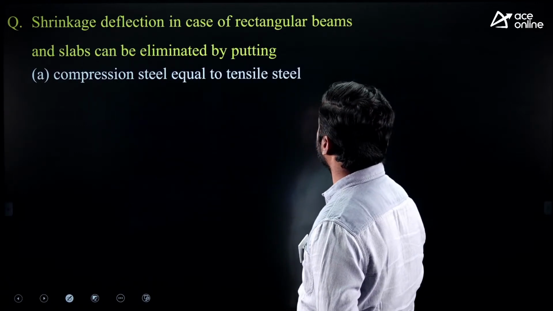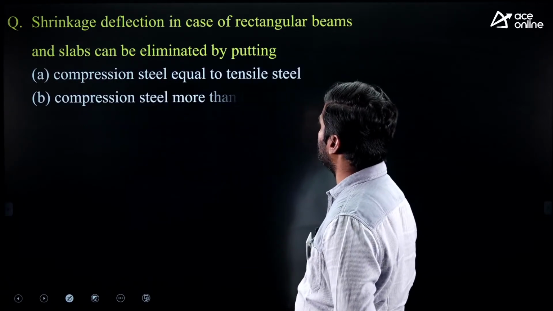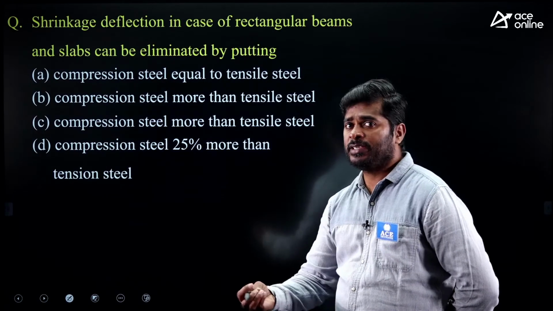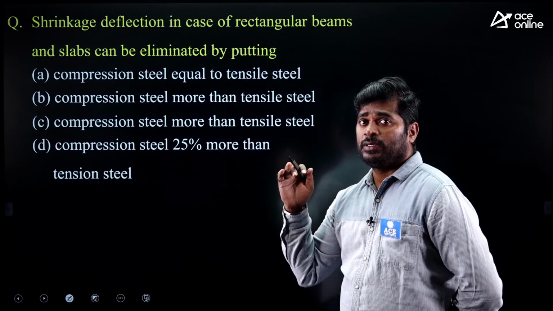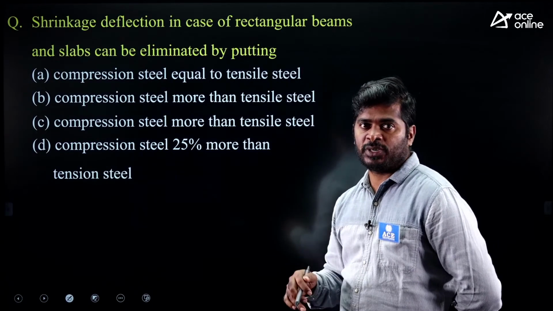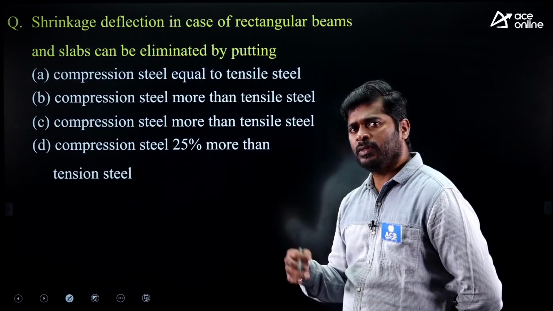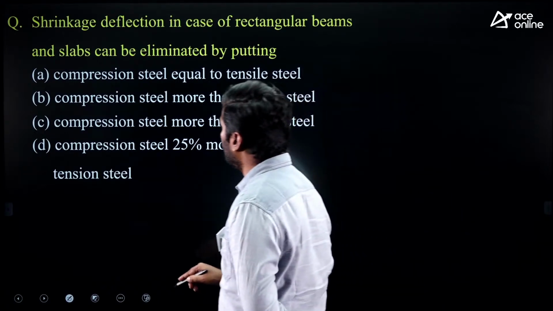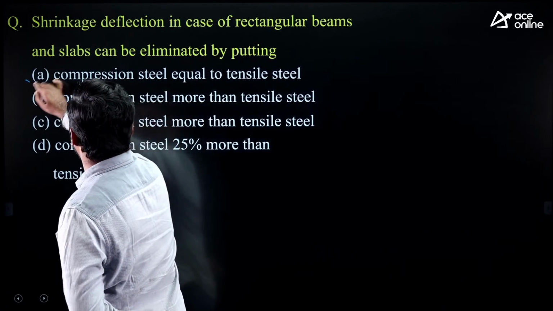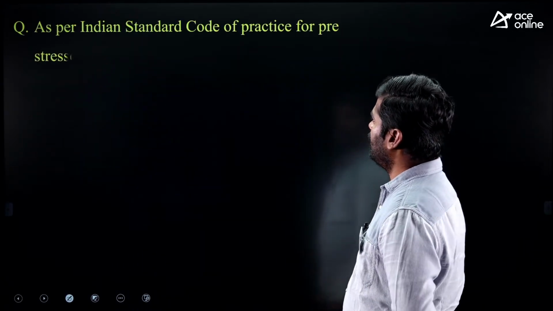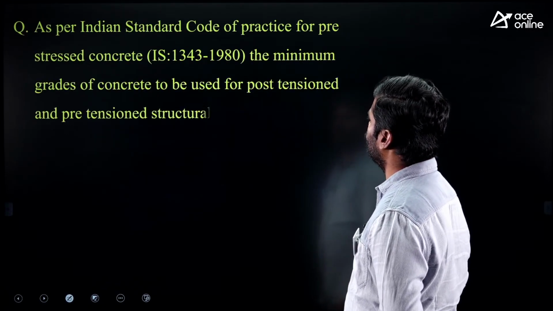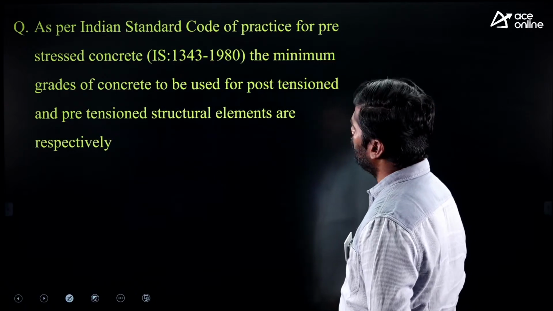Shrinkage deflection in case of rectangular beams and slabs can be eliminated by putting. How do you eliminate shrinkage deflection? Very simple. You can place steel in tension zone as well as in compression zone with the equal magnitude. Shrinkage deflection can be 0, or shrinkage deflection can be eliminated by putting equal steel in tension and compression zone. Option A.